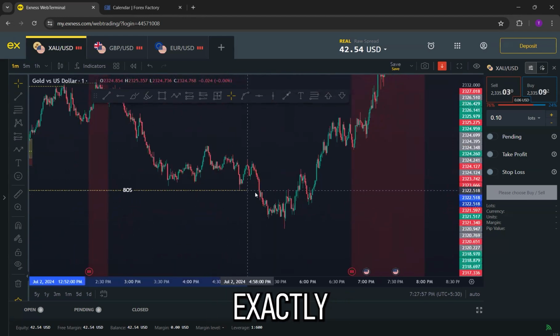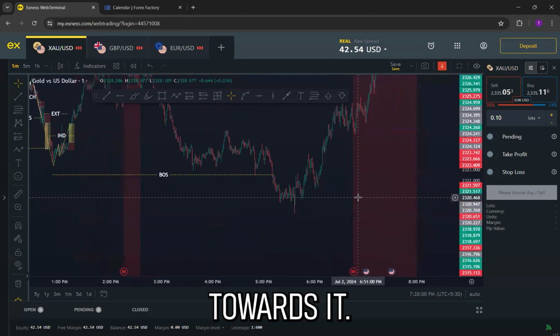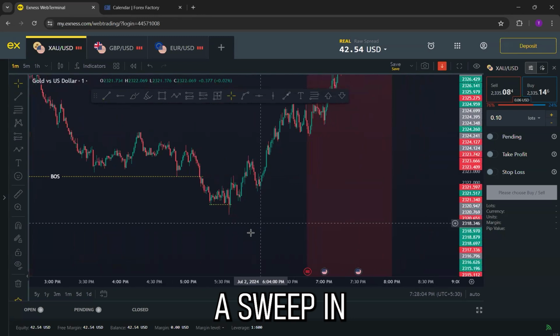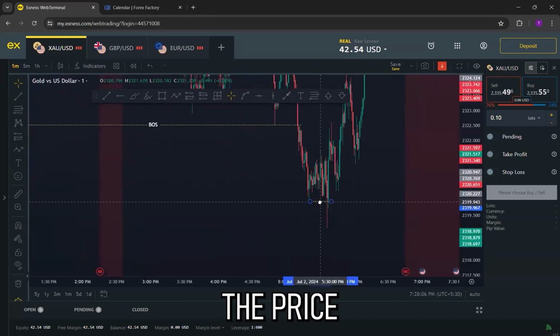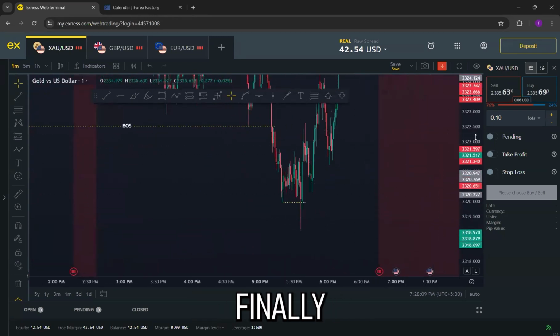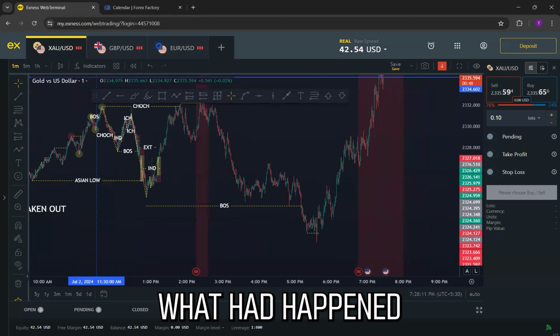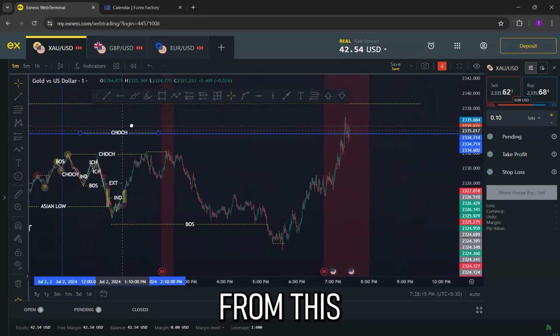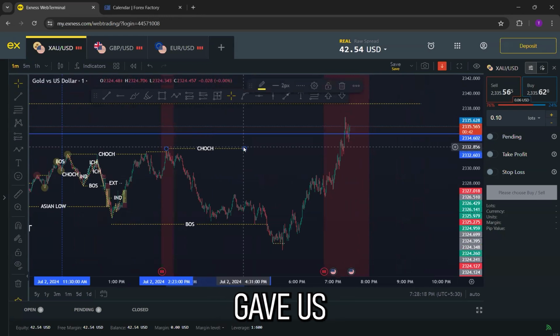So this is the major exact level from where the price actually tried to move towards the downside. From here, the price continued its major momentum from this point to this point. So this was a sweep in the market. As you can see, the price created this support and then finally moved towards the upside. From here, what did happen internally? Again, the price actually gave us a good chalk in the market from this level.